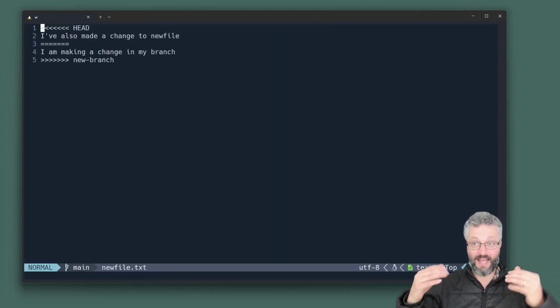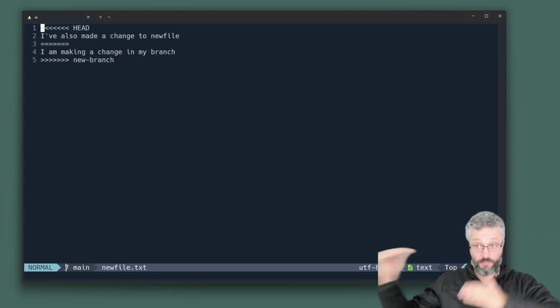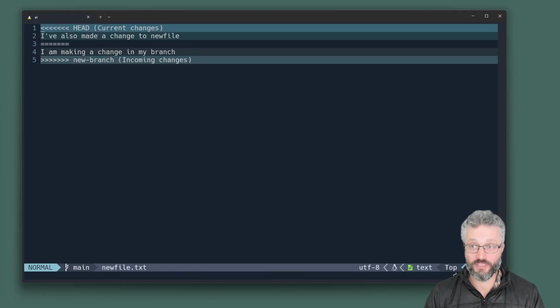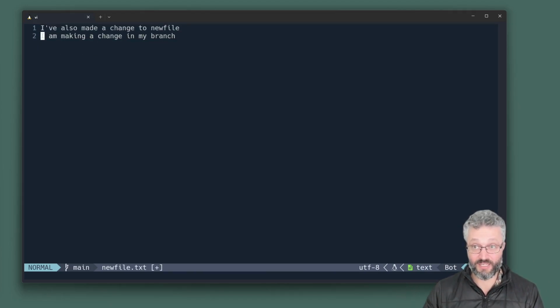It's basically saying, hey, you made this change. The other branch has made this change. I don't know how to reconcile them. You can start to think about how you want to do it. It's saying a human needs to come and intervene. You can get both of them. You can start to choose one over the other.